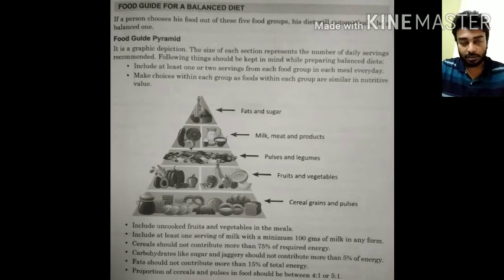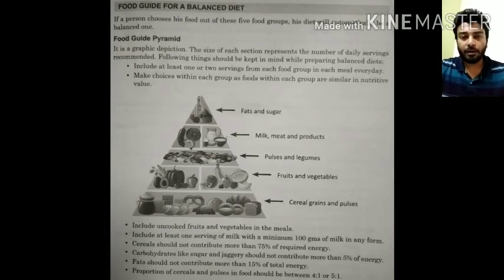So fruits and vegetables come before the last stage, and the last one includes the cereal grains and the pulses, which are needed by our body in huge amount. That's why it is kept at the base, that is, it is the broader one, and at the top you can find the fats and sugar. It is the peak one, which is required very less.